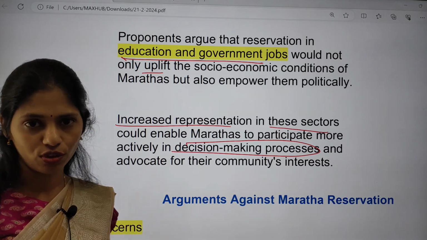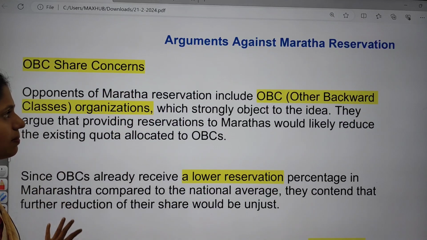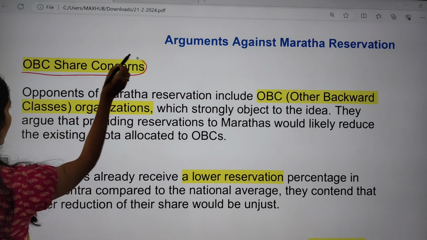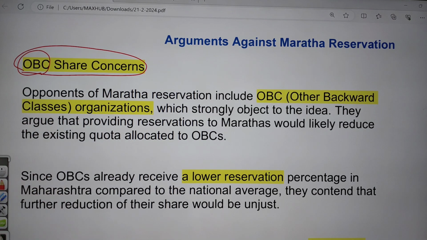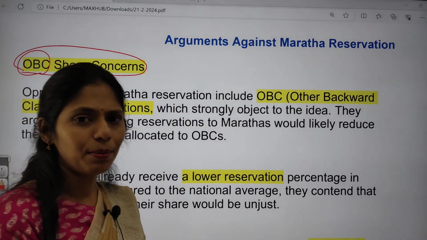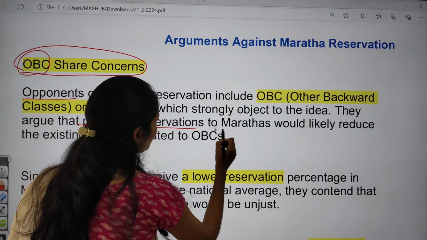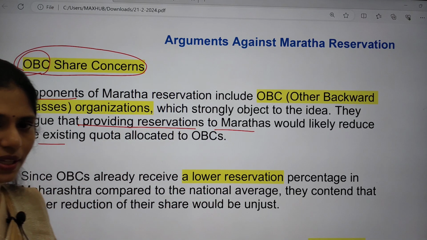There is a 10% quota for Marathas. And next are the arguments against this Maratha reservation. The first one is OBC share concerns. What is OBC? OBC stands for Other Backward Classes. Many opponents strongly object to the idea that providing reservation to Marathas would likely reduce the already existing quota allocated to OBCs.